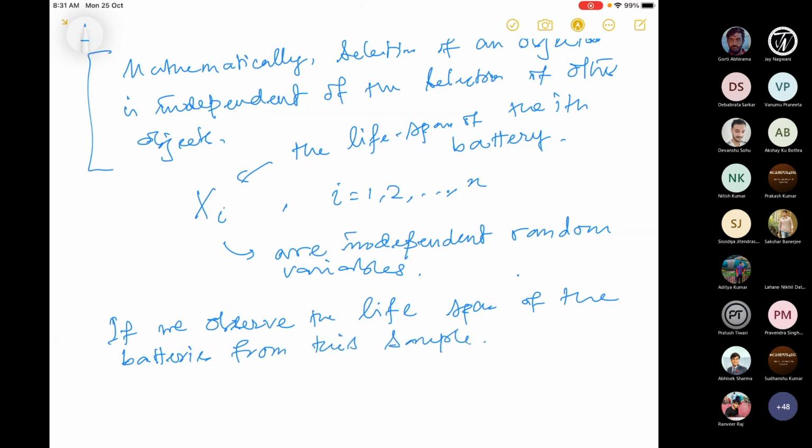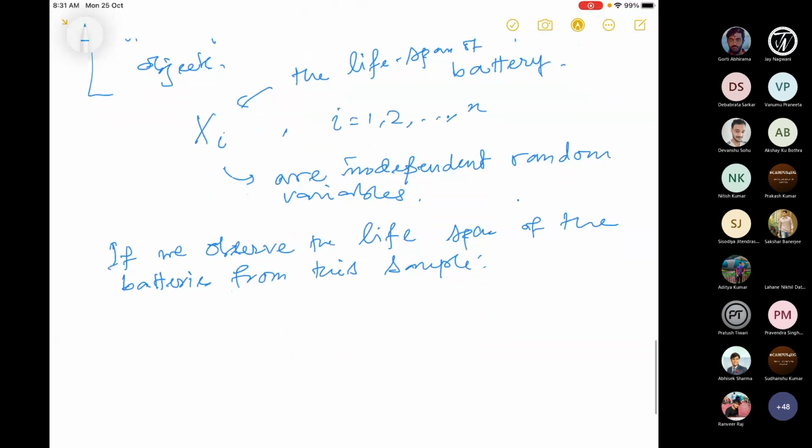So what would we get? We'll get some values. Let's say small x1, the lifespan of the first battery, x2, the lifespan of the second battery, and so on up to xn. They are like the realizations of the random variables X1, X2, Xn.